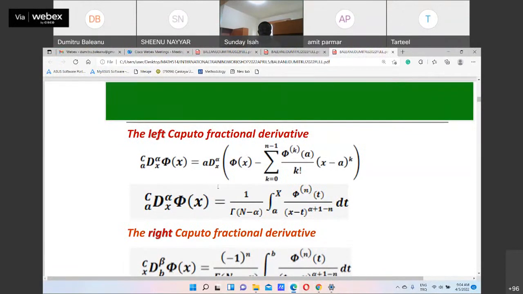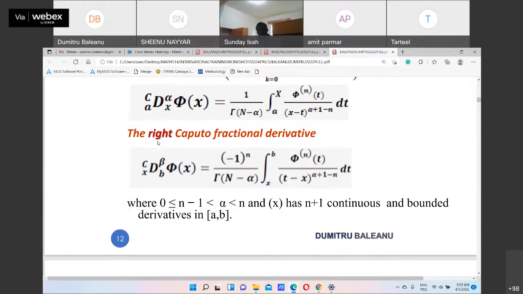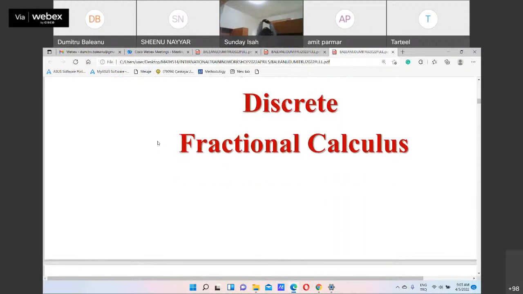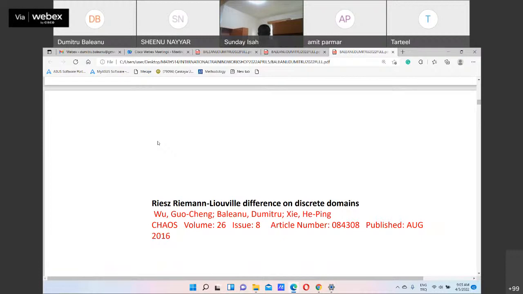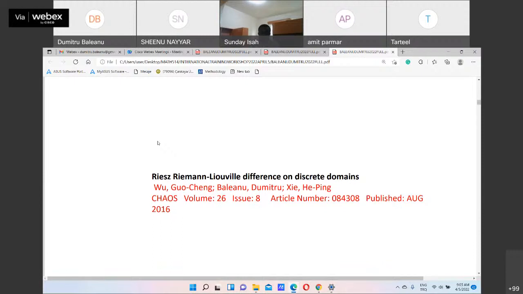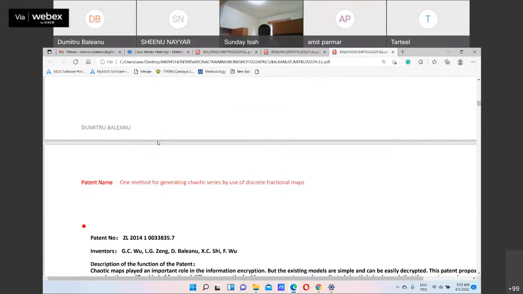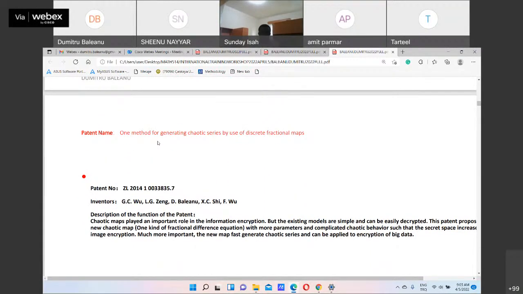So this is the derivative, and it is an integral of a derivative actually, and the relationship between Riemann-Liouville and Caputo. We have the right and left derivative. Also, we have discrete fractional calculus when the Mittag-Leffler kernel is playing a role. In one of the papers, the Riemann-Liouville difference on a discrete domain was discussed, and this is the paper I was talking about, on the discrete fractional map.